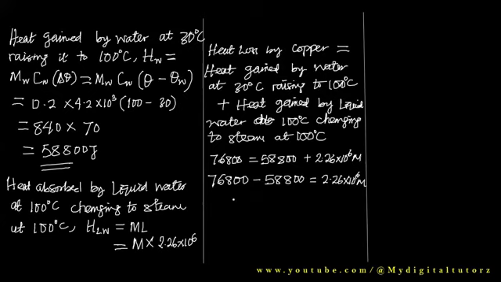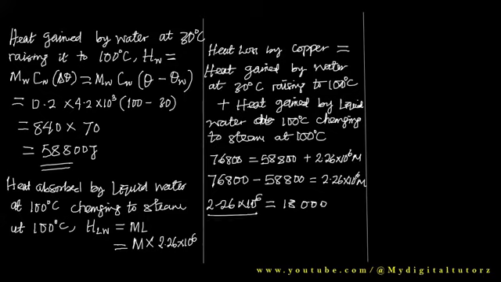Are we together? So take your calculator again, press 76,800 minus 58,800. That will give us 18,000. So we have 2.26 times 10 raised to the power 6 M is equal to 18,000.